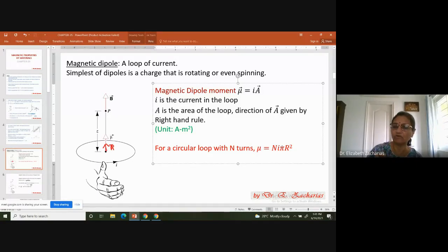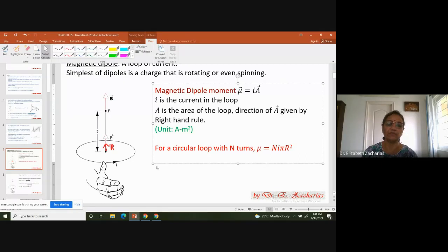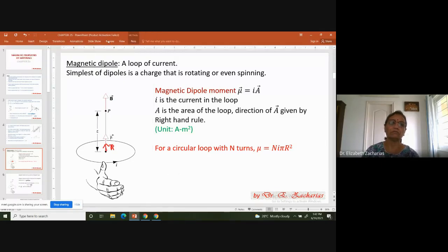But that need not always be the case. The loop can have any shape. For example, this is also a loop. Any shape it can have. For this also, you can talk about the area vector, and you can talk about the mu vector.